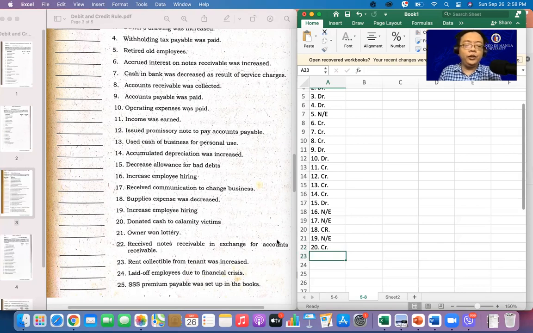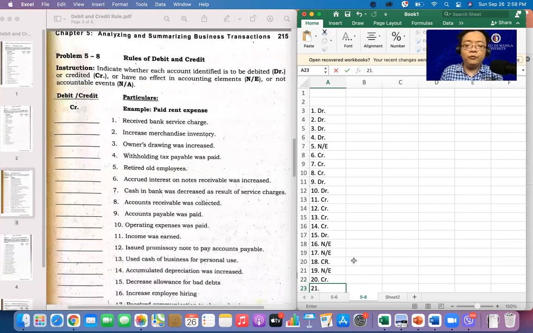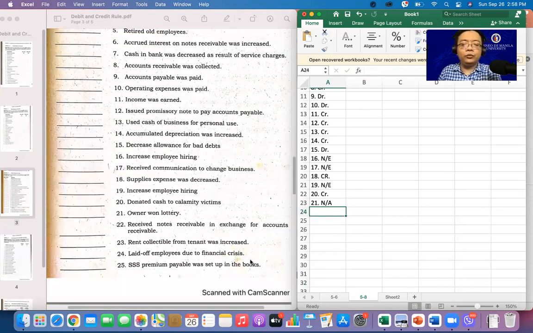Alright, number 21. Owner won lottery. So what? These are not accountable events, or it is for personal use. Wala akong pakialam kung nanalo ka ng lottery. Number 22. Receive notes receivable in exchange for accounts receivable.